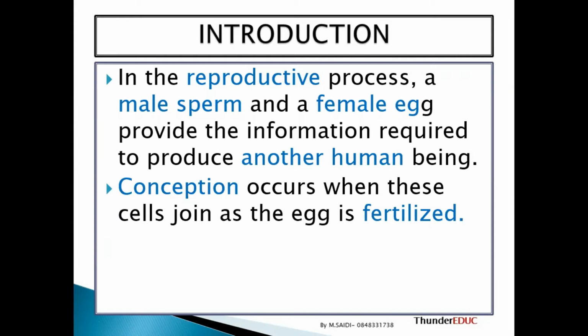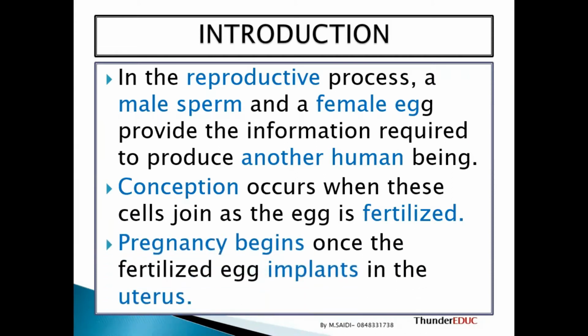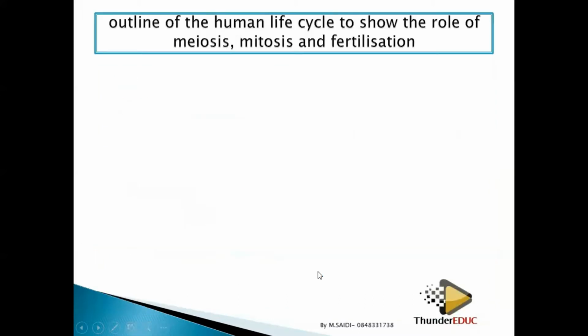So when fertilization takes place, then conception is done. That is the time when the male gamete fuses with the female gamete. Then we say that you are pregnant or you have conceived. Pregnancy begins once the fertilized egg is implanted in the uterus. The moment implantation occurs, we say that the person is pregnant. But implantation cannot take place unless fertilization has occurred.